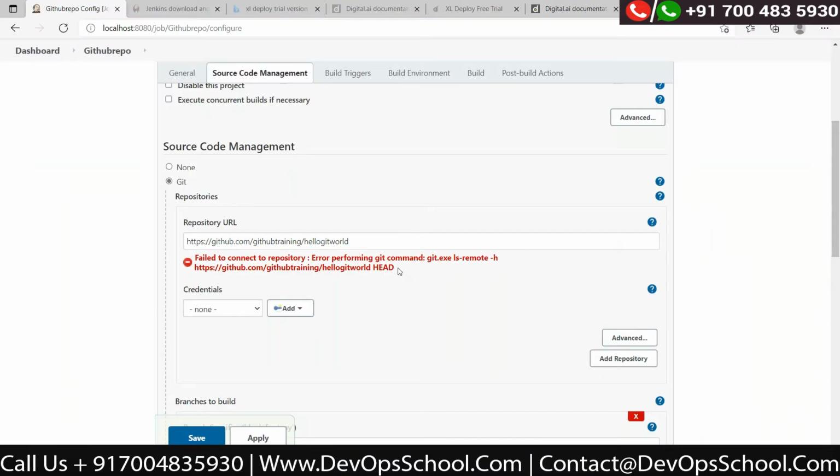Yes, when you connect to the repo, the git command git ls-remote -h is executed. Can you copy the command from the git ls? Okay, just copy paste it in the chat window.